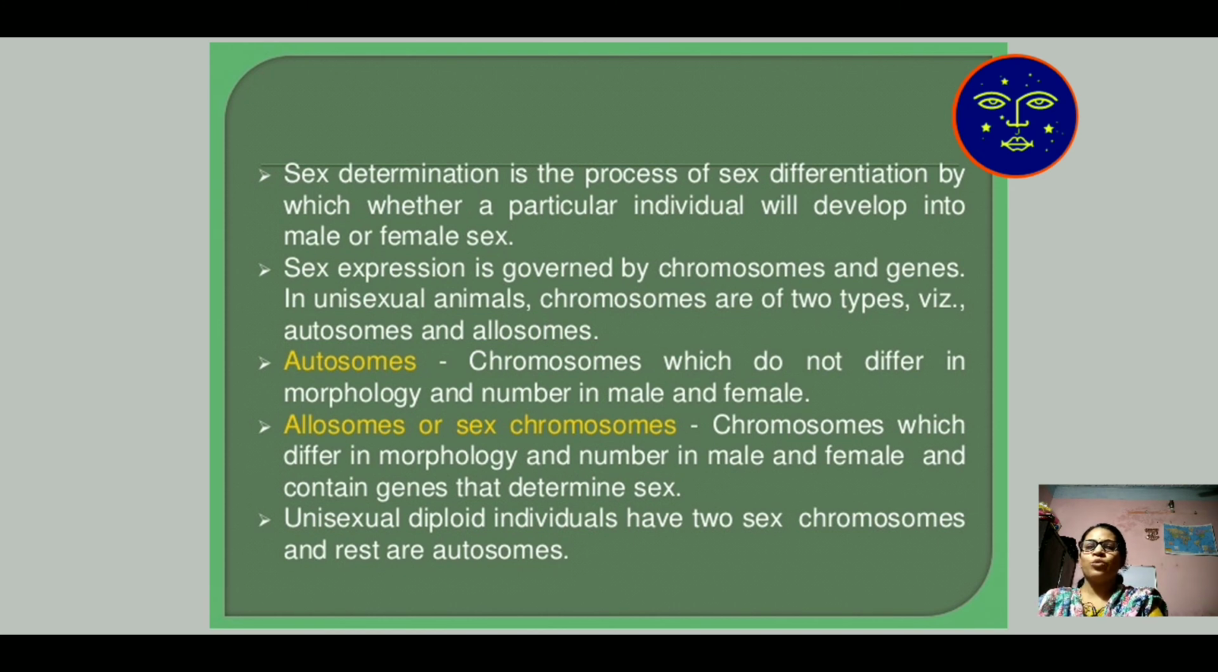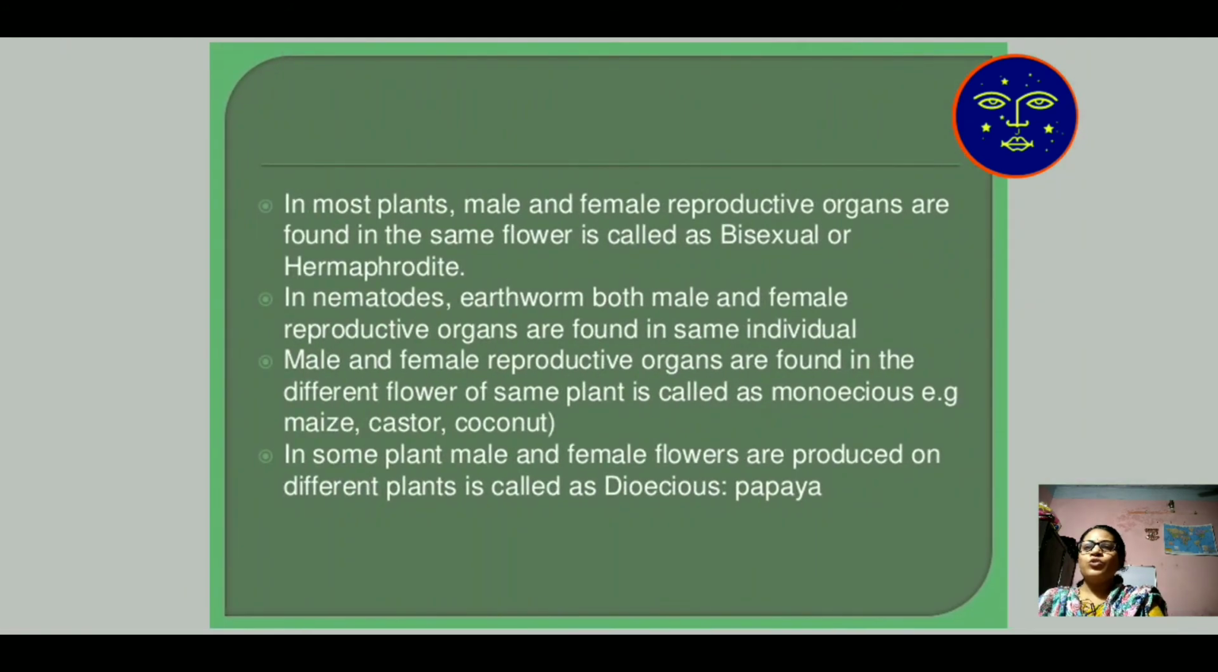There are two sex chromosomes present in our body, designated as XY, ZW, ZZ, X0, etc. So sex determination is the process of sex differentiation by which a particular individual will develop into a male or a female sex. In most plants, the reproductive organs are found in the same flower.